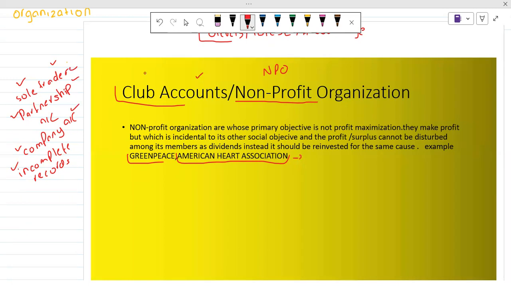For example, you can use the gym, you can use the swimming pool, you can use the restaurant which has been constructed by the club owners. So these types of services you can get if you pay their subscription.